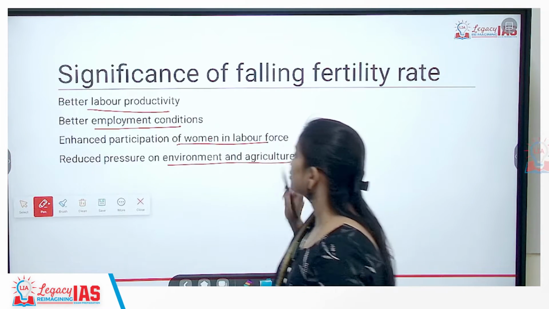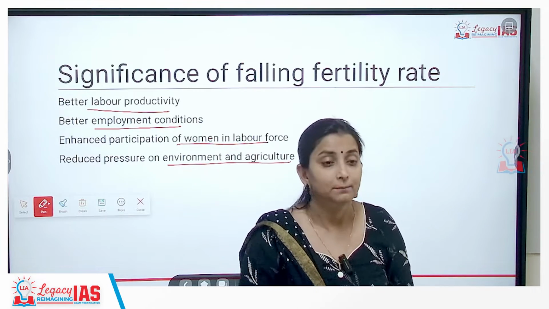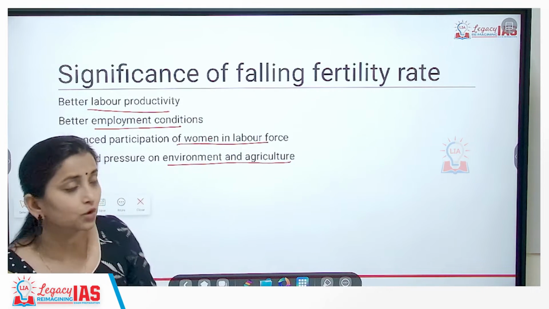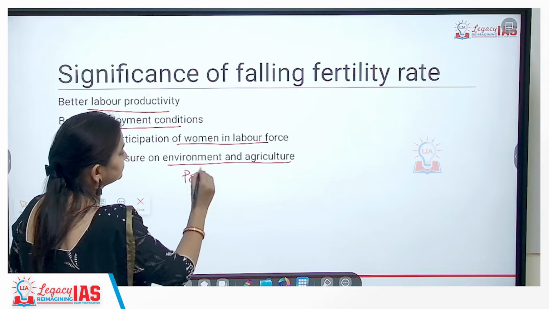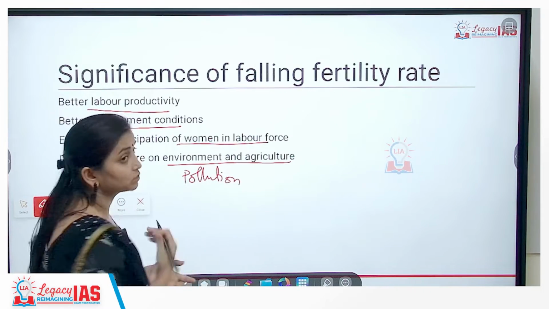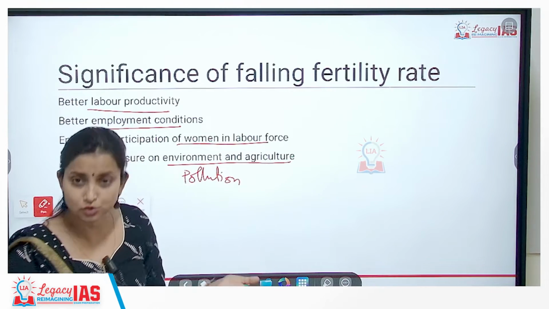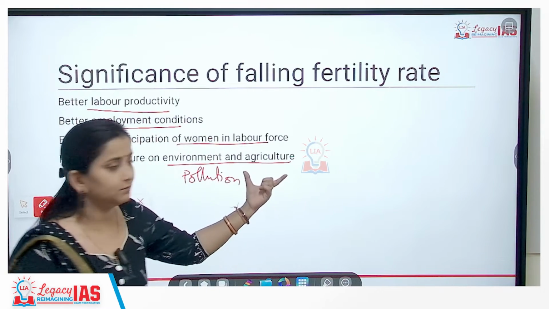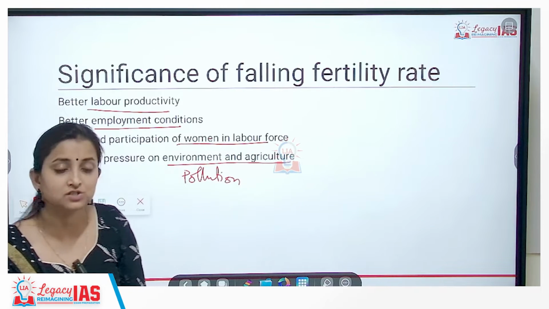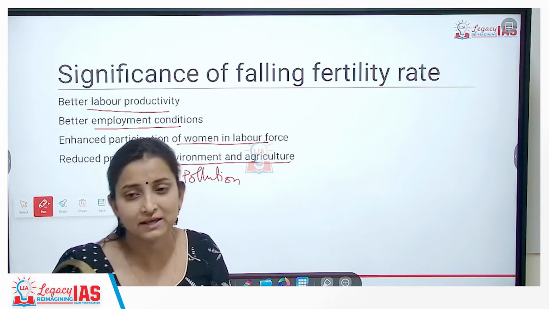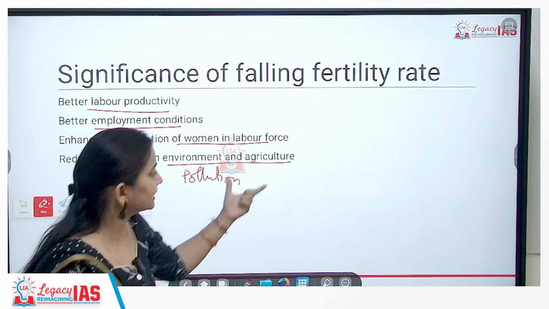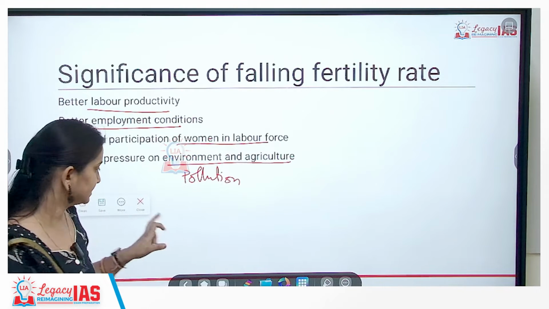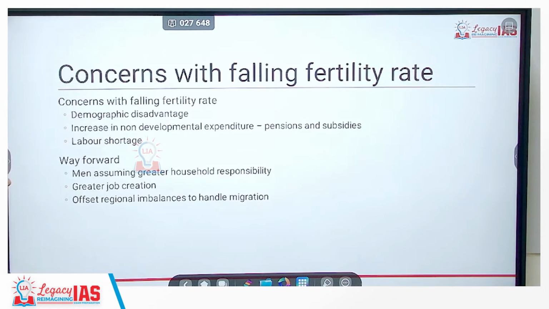And there will be reduced pressure on the environment as well as agriculture, because a controlled population is relatively easier to handle. So you will have less pollution and controlled consumption of resources, plus the society will also be very much educated, so the environmental impact can also be reduced. Food productivity can also be enhanced, because now you will have educated farmers. So agricultural productivity can be enhanced, or damage to agriculture can be reduced. Okay? So these are the advantages of a falling fertility rate.